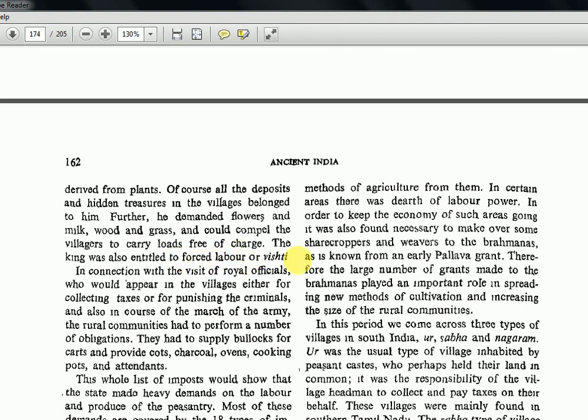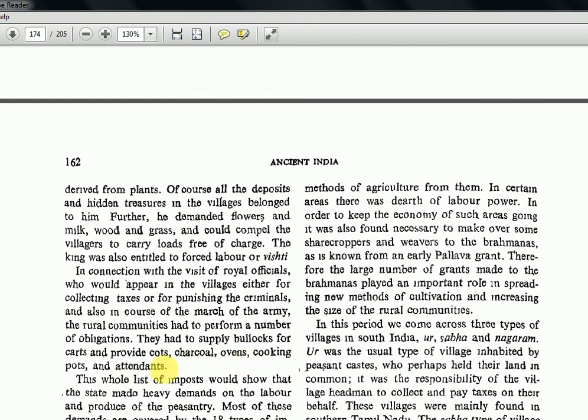Forced labor means vishti. Okay, in connection with the visit of royal officials who could appear in the villages either for collecting taxes or punishing the criminals, and also in the course of the march of the army, the rural communities had to perform a number of obligations. They had to supply bullocks for carts and provide cots, charcoal, ovens, cooking pots, and so on.